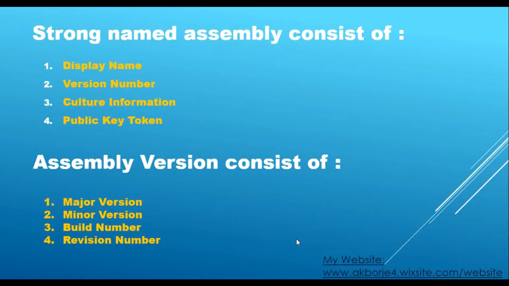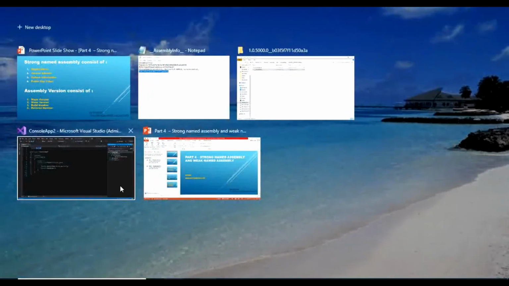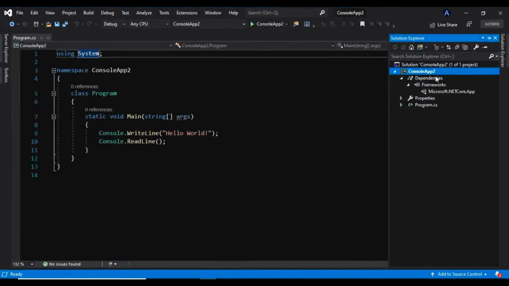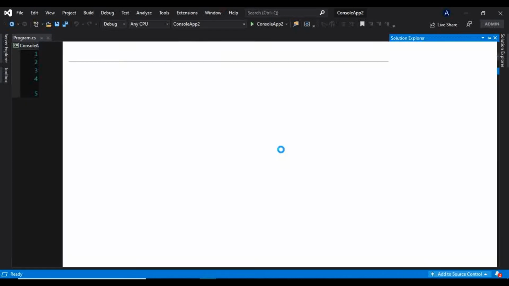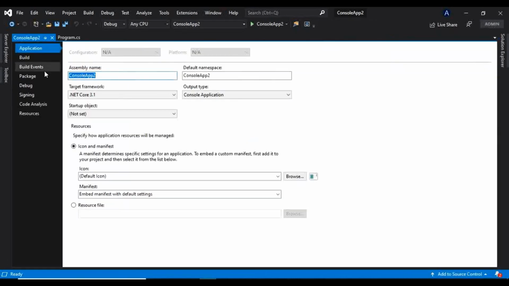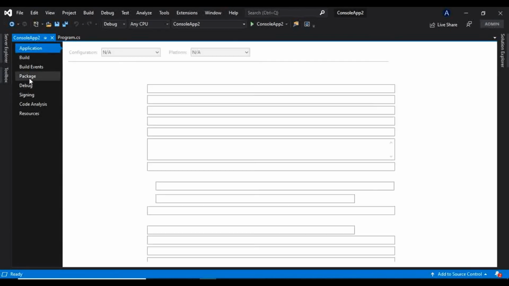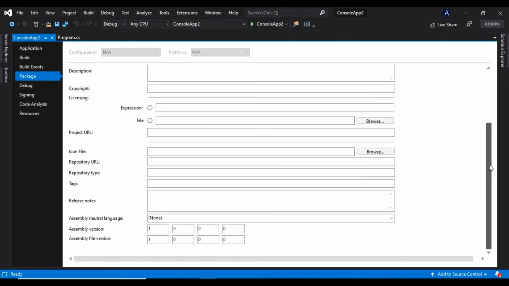As I have explained something in my previous video about assembly versions, I have shown you how to see the assembly version. Go to properties, go to the package section, and here it is: the assembly version is 1.